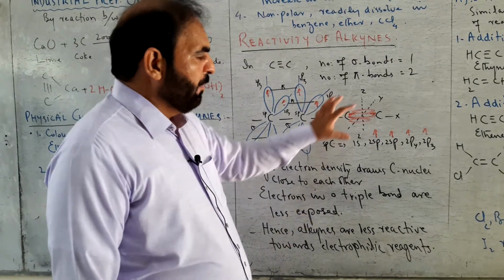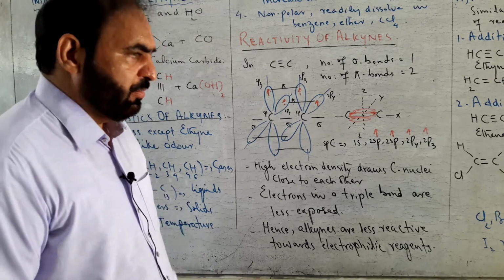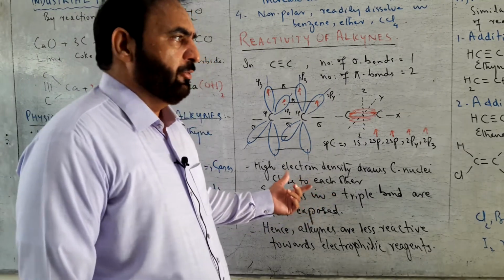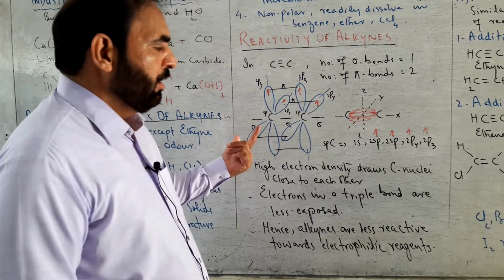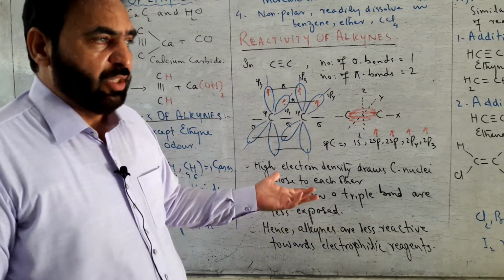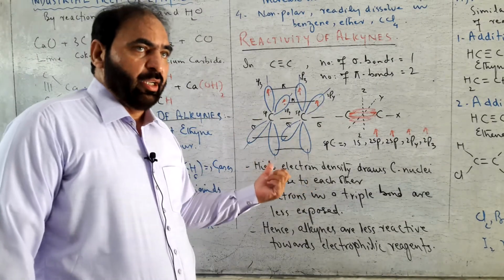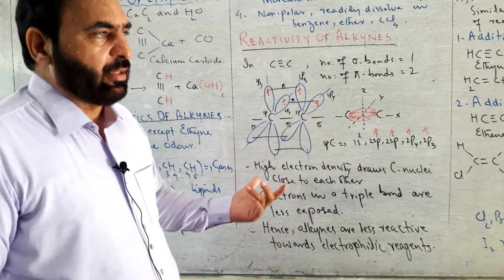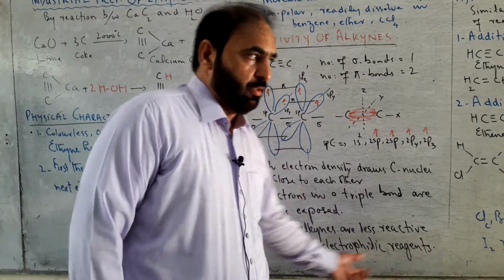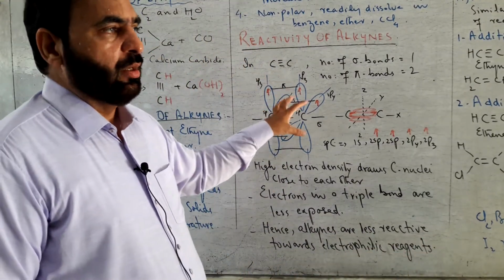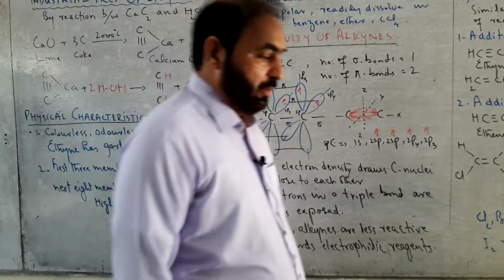So that is why alkynes show a little bit slow rate of reaction when their reactivity is compared with those of alkenes. In alkenes, only one pi bond is present, having exposed electron density, easily available to electrophile. But in case of alkynes, less exposure makes pi electron density not easily available to an electrophilic reagent. That is why alkynes show little rate of reactivity as compared to alkenes.